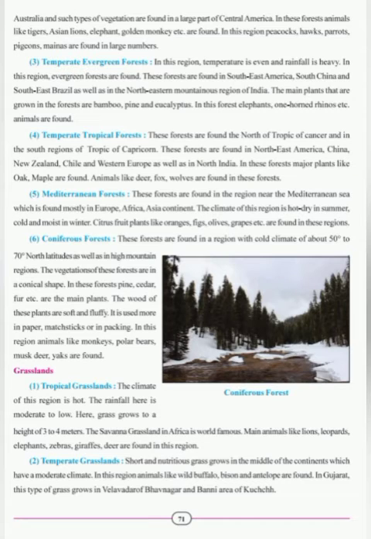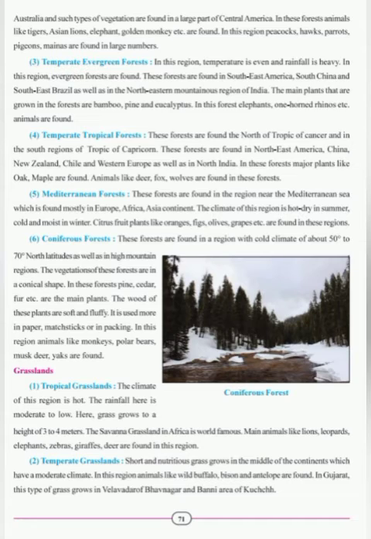Fifth type of forest is Mediterranean forest. These forests are found in the region near the Mediterranean Sea, which is found mostly in Europe, Africa, Asia continent. The climate of this region is hot, dry in summer, cold and moist in winter. Citrus fruit plants like oranges, figs, olives, grapes, etc. are found in these regions.